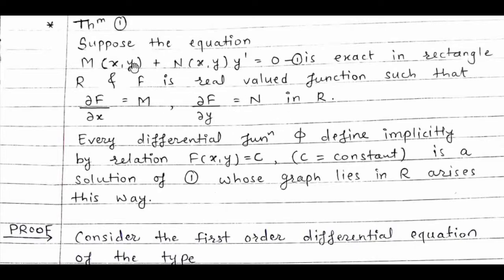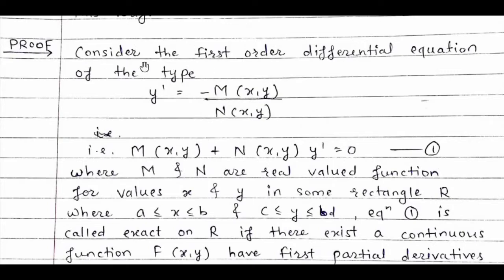In this theorem, there is the equation M(x,y) + N(x,y) y' = 0, and it is exact. Exact means M(x,y) and N(x,y) are partial derivatives of a function f. So the partial derivative of f with respect to x equals M and the partial derivative of f with respect to y equals N. And phi defined implicitly by the relation f(x,y) = c is a solution of equation 1. This is equation 1. So we will see the proof.